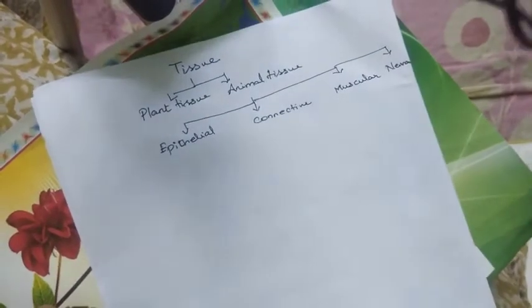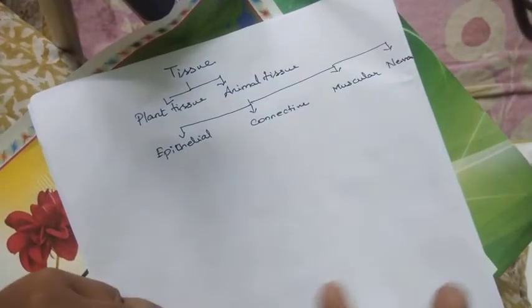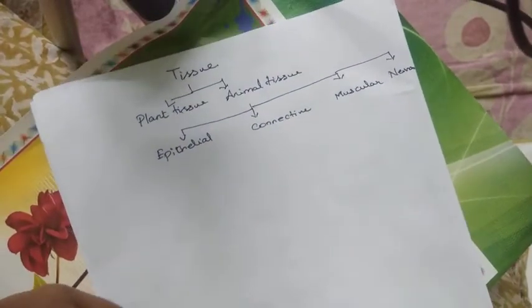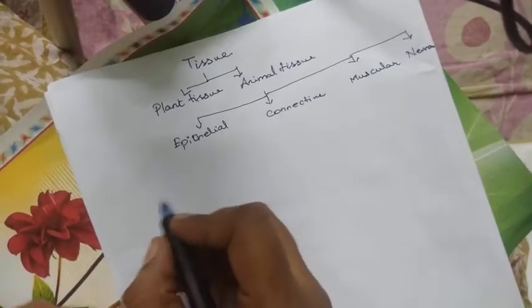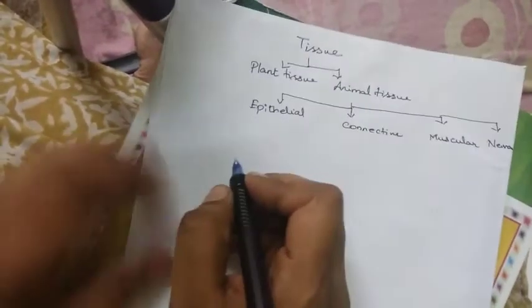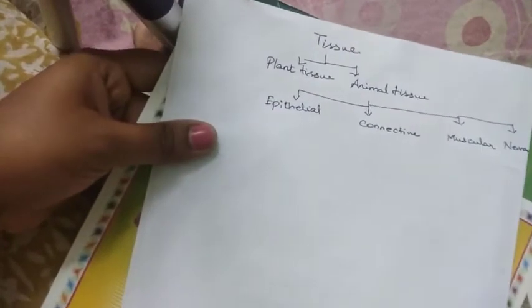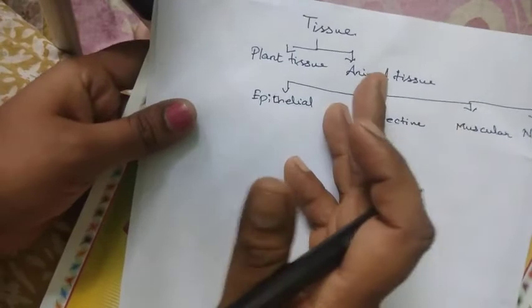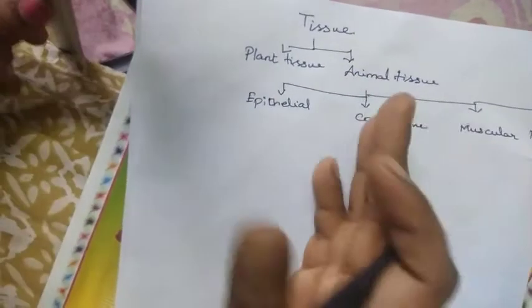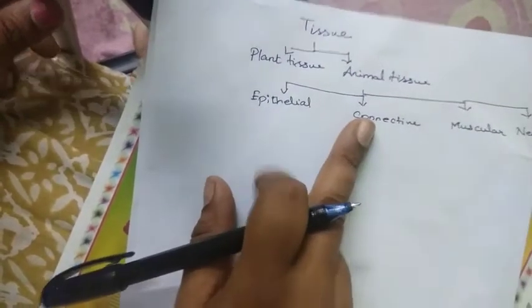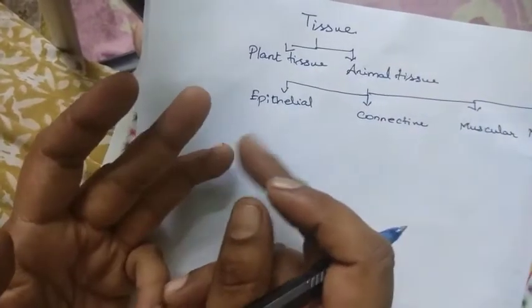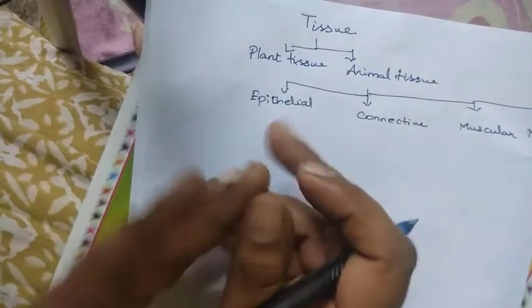Now, in the connective tissues, the last part is what we are going to learn in this YouTube session, the main topic: vascular tissue. To recall what we learnt in the last class, it was skeletal tissue. Connective tissue is again divided into 4 types: connective tissue proper, skeletal tissue and vascular tissue.